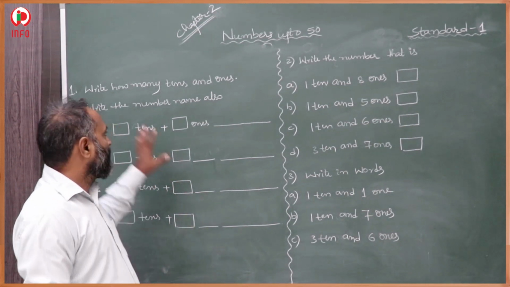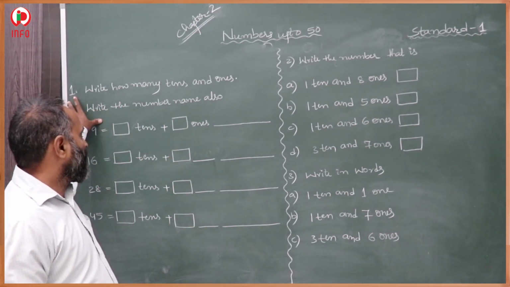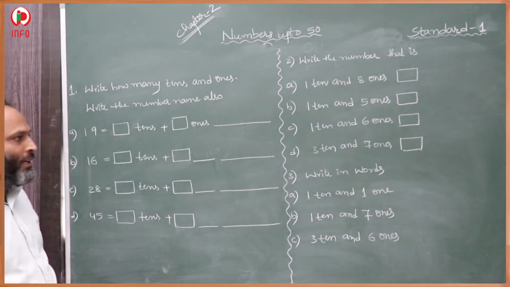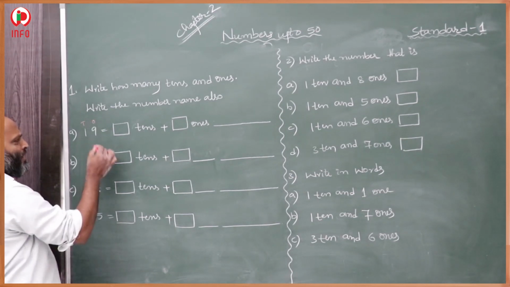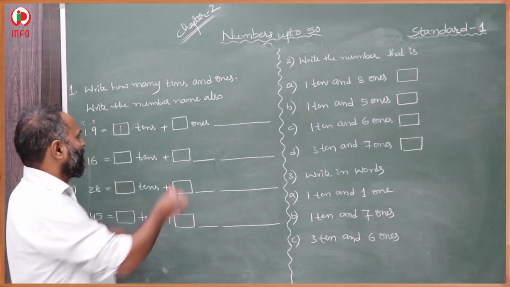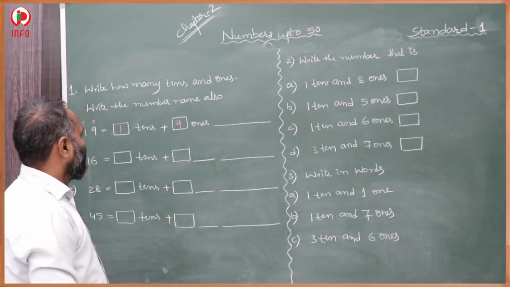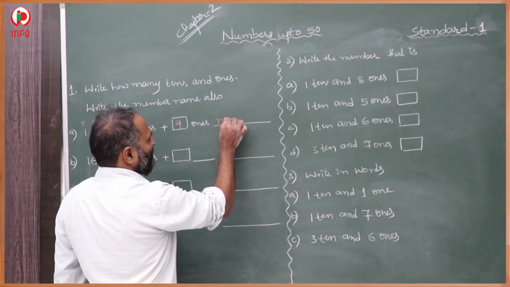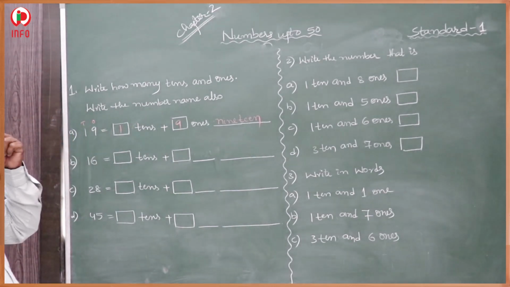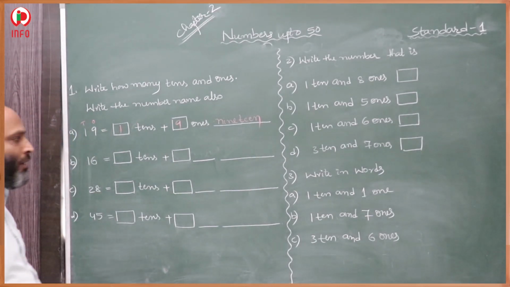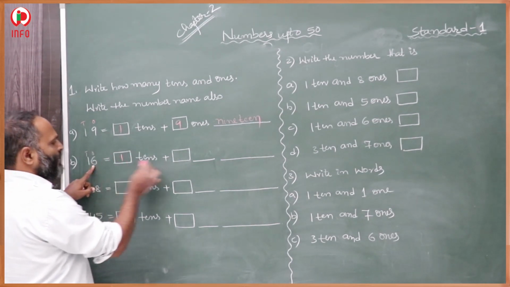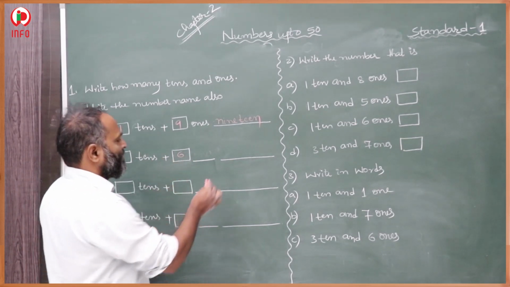Yes, students, here some problems are given, so we have to write the solutions. Here 19 is given. This is ones, this is tens. So 1 ten and 9 ones. That is 19. We have to write the number name also. Here, ones, tens: 1 ten, 6 ones. That is 16.